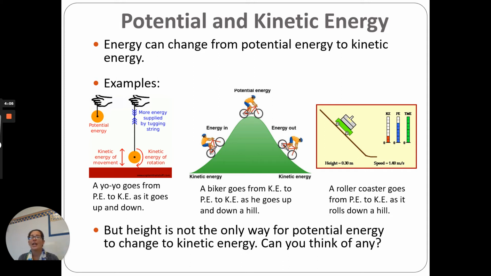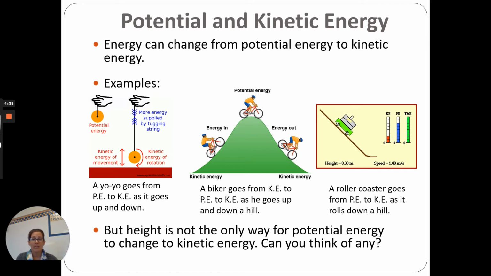Energy can change from potential energy into kinetic energy. The way we could see this is like with a yo-yo. Have you ever played with a yo-yo before? When the yo-yo's up here at the top of your hand, that is a bunch of potential energy because it's got a long ways that it could fall down, right? Once it starts moving, that potential energy turns into kinetic energy as it goes down. The faster something moves, the higher the kinetic energy. The higher up it goes, the higher the potential energy.